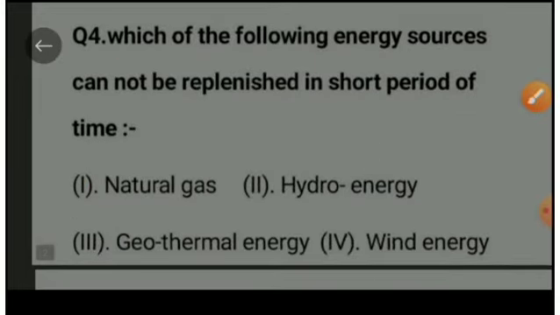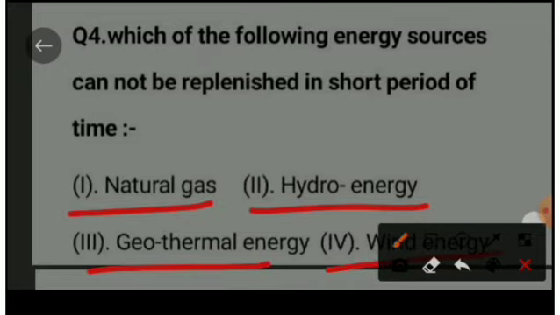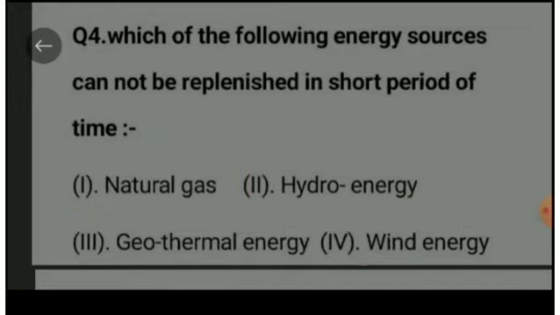Next question: Which of the following energy sources cannot be replenished in a short period of time? Option A is natural gas, option B is hydroenergy, option C is geothermal energy, and option D is wind energy. The right option is natural gas, which is a non-renewable source of energy.